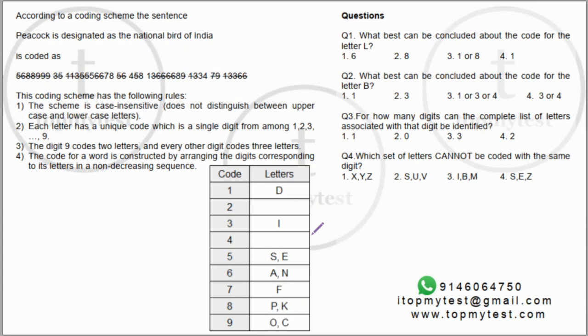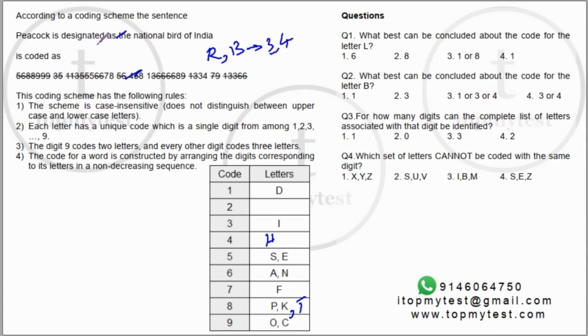Okay, so I've already done the. So T will come here. T was 8. H was 4. The is done. Now we are left with these two alphabets, R and B. One of them will be 3, one of them will be 4.